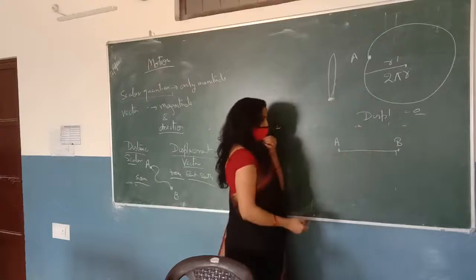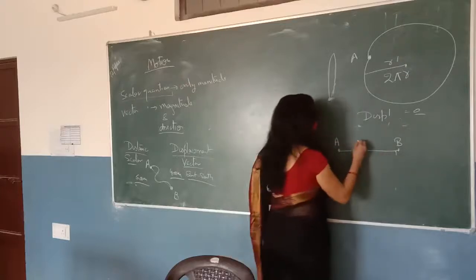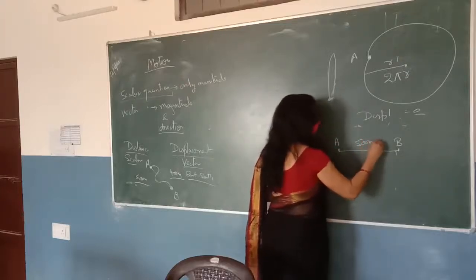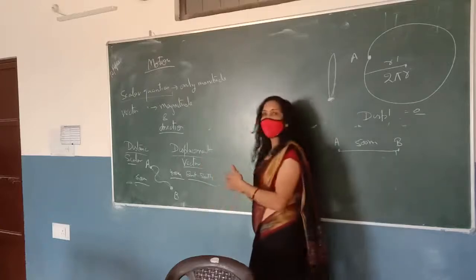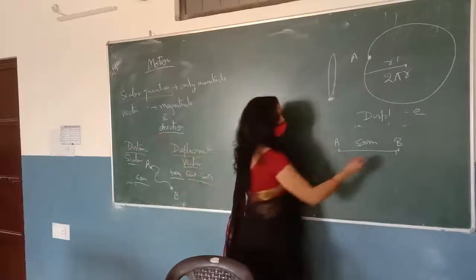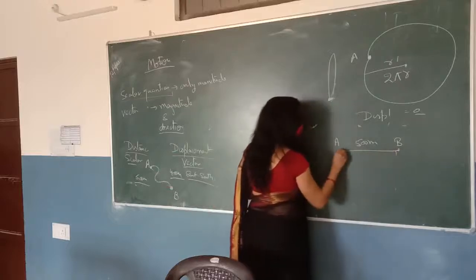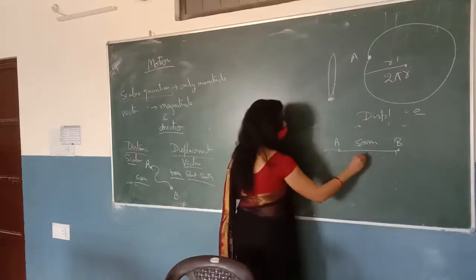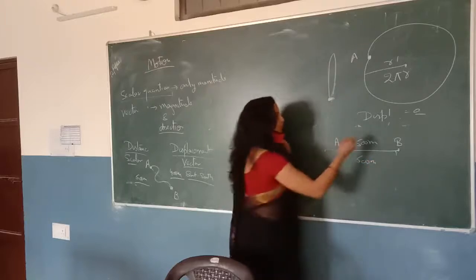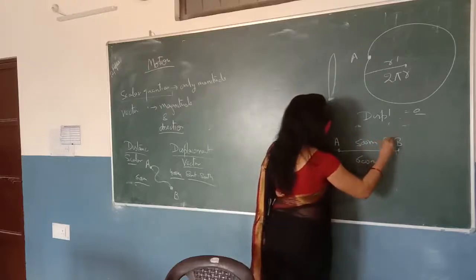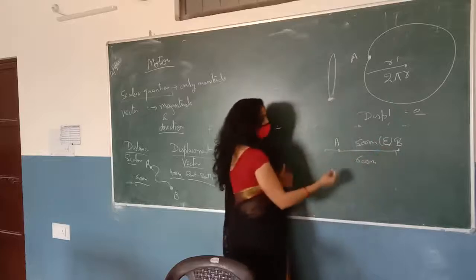Okay, more differences between distance and displacement. Suppose you start from this point A and you move to this point B, which is 500 meters from point A. Then you turn back and move a certain distance, like 600 meters, towards this side. Suppose initially you are moving in the east direction, and now you are moving in the west direction.